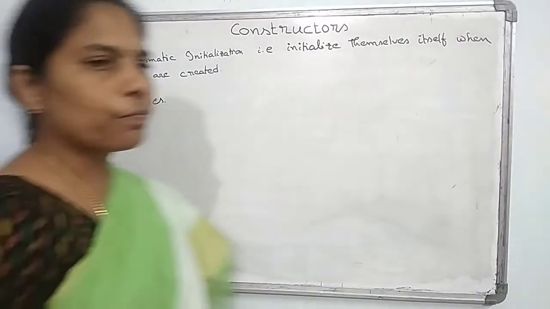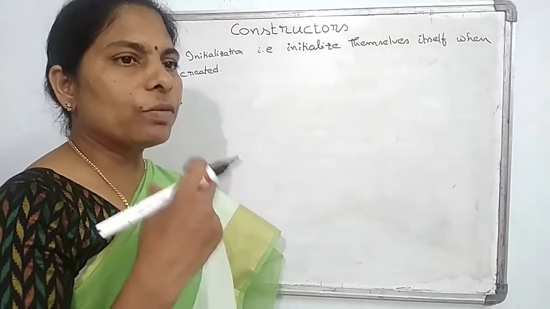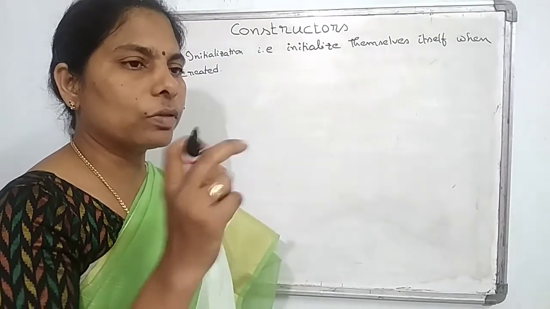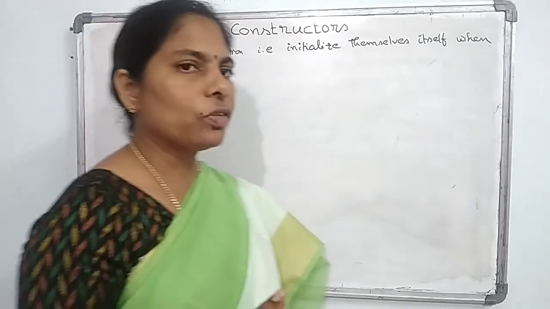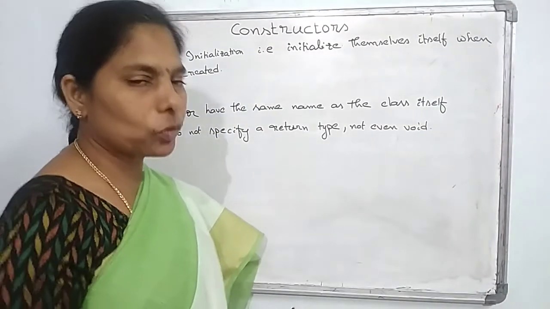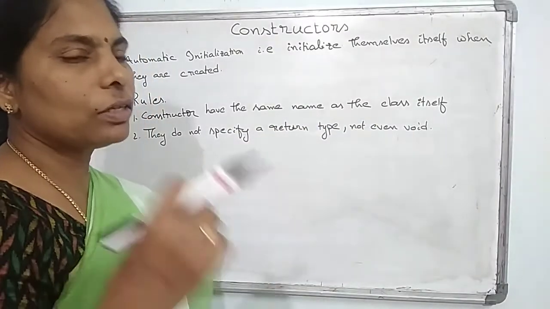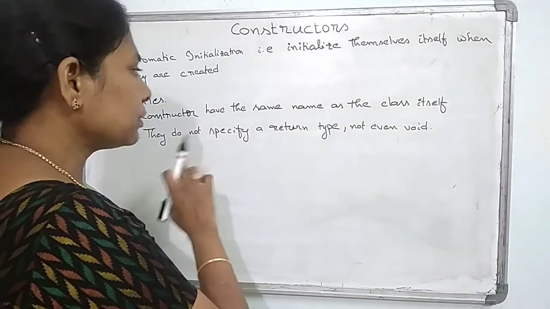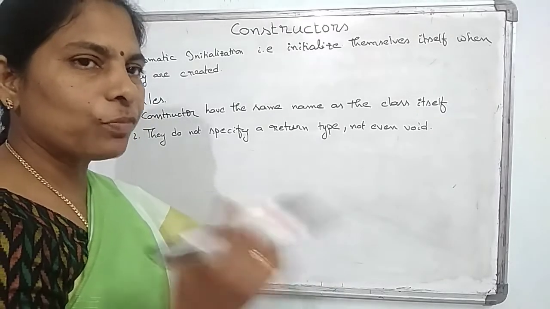The first rule is about the class name. The class name is the same as the method name. So whatever the name of the class is, the same name is applied to the method name. Then it will become a constructor. There are two rules. The first rule is the constructor has the same name as the class itself. And the constructors do not have any return type, not even void.